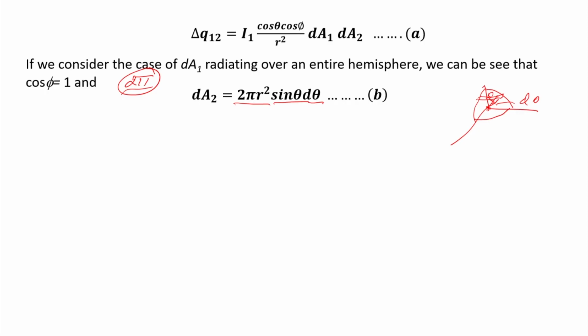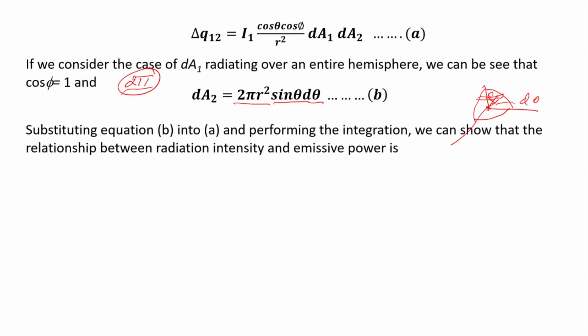Now, if I integrate over that strip over the hemisphere, first I will substitute the dA2 in this expression, from this to this, and then if I integrate theta from 0 to pi by 2, I will get the total energy radiated by the surface A, and I can calculate this. You can do the integration by putting phi equal to twice pi and then integrating sin theta from 0 to pi by 2, and we can show this is the expression.